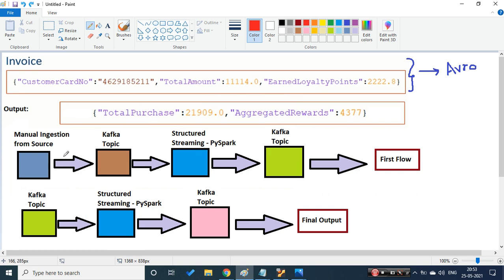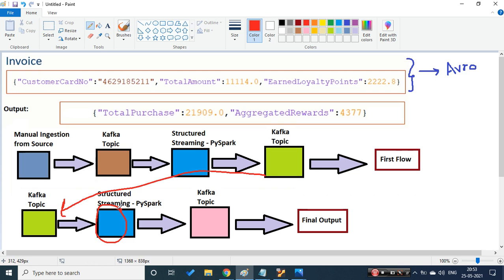Cool. So yesterday we saw the first pipeline where we are pushing the data manually to a Kafka topic. The data is going in a JSON format. Then we consume it in PySpark. We have written certain code to flatten the data and to get the data as per the requirement, and finally written it to a topic in an Avro format. Today, what we will be doing is referencing the same topic data. We will be doing some transformations as per requirement.